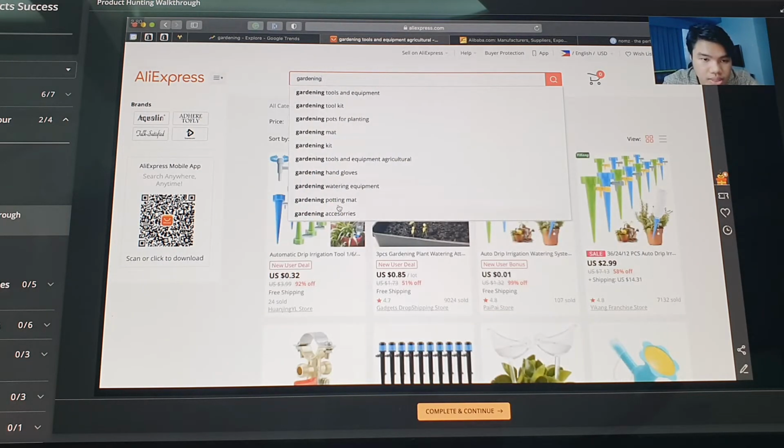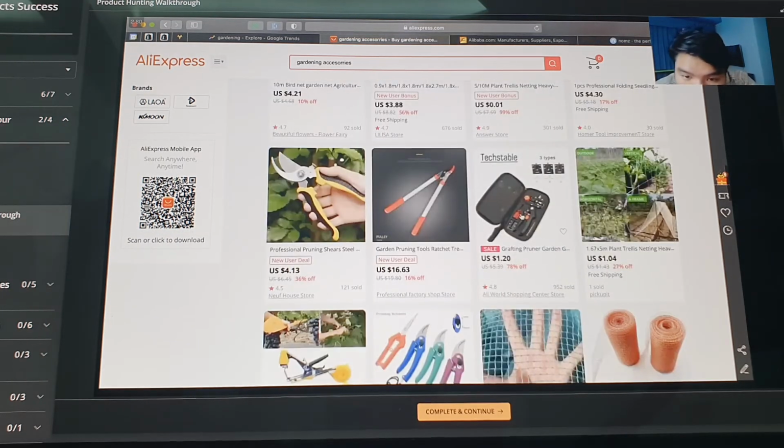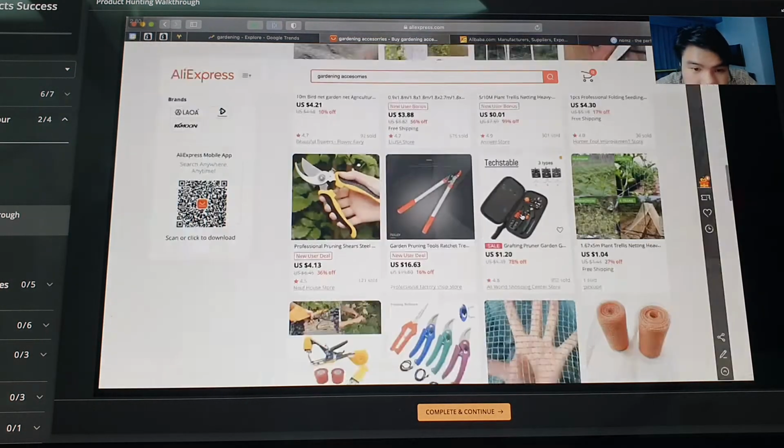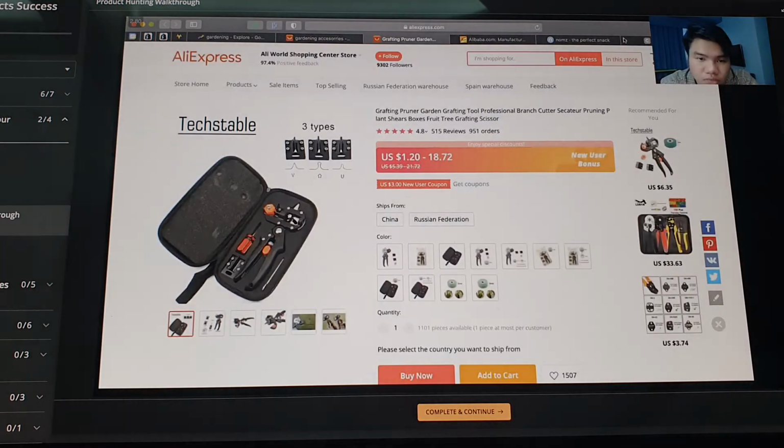So let's try another keyword. Let's try accessories. Gardening accessories. So most of the items here are shears. Okay, so after this one, grafting, pruning, and gadget. I think this is an item I can consider to sell, kasi medyo mahal rin. And if you look at the price at $1.2 to $18.75, which is pretty fair price now, but you have the price pa.